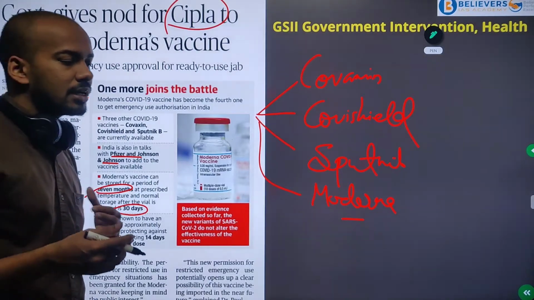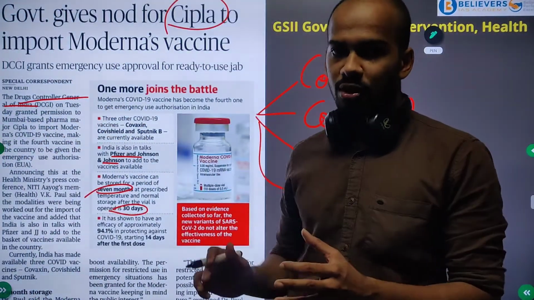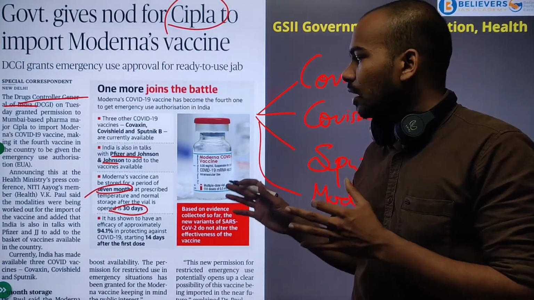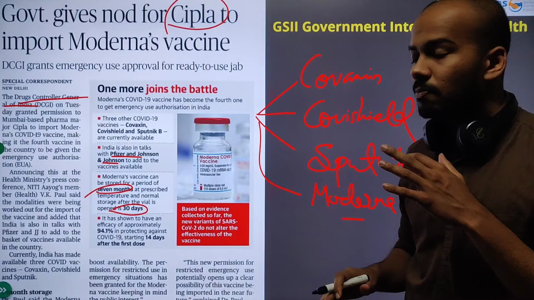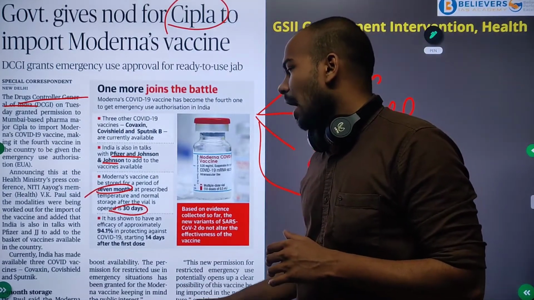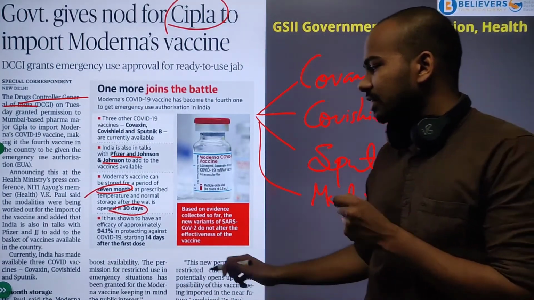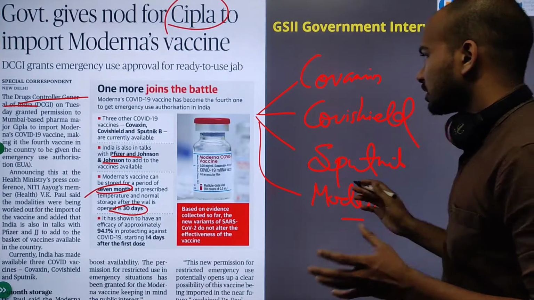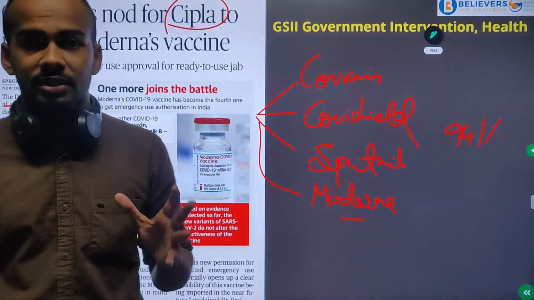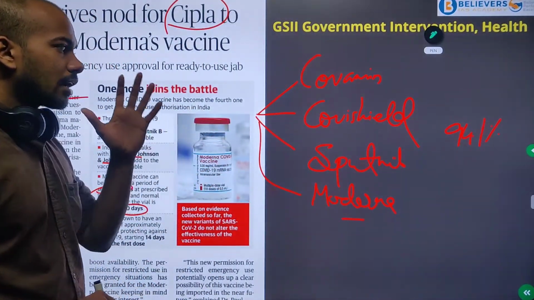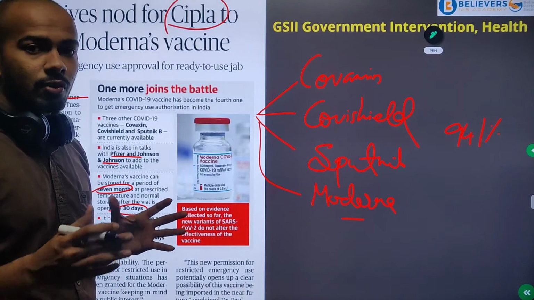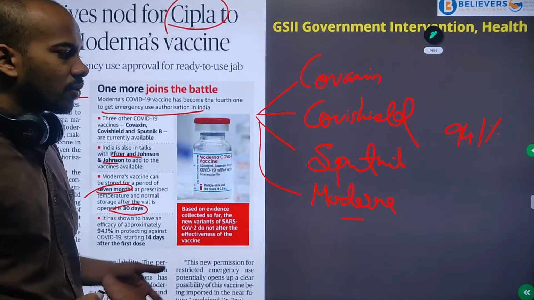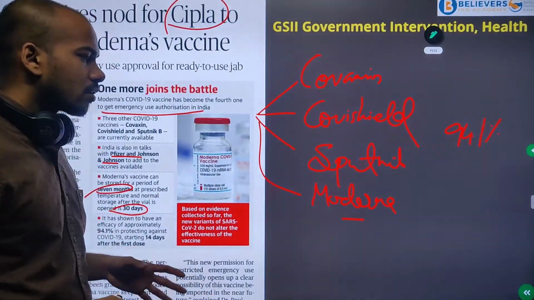So after the vial is opened, in normal storage it can stay up to 30 days, but at the suggested prescribed temperature, the vaccine will last up to 7 months, and its efficacy is said to be 94.1%. You just have to keep in mind which vaccines have been given sanction for use for emergency purpose. Remember that it's for emergency use. These 4 vaccines are given sanction.